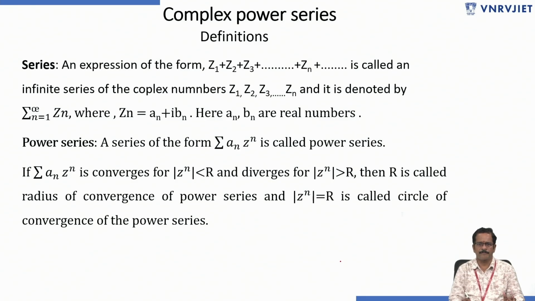A series, an expression of the form Z1 plus Z2 plus Z3 plus and so on Zn, is called an infinite series of the complex numbers Z1, Z2, Z3 and so on Zn, and it is simply denoted by summation n equals 1 to infinity Zn, where Zn is a complex number of the form an plus i bn. Here an, bn are real numbers. This is series. Now, the definition of power series.